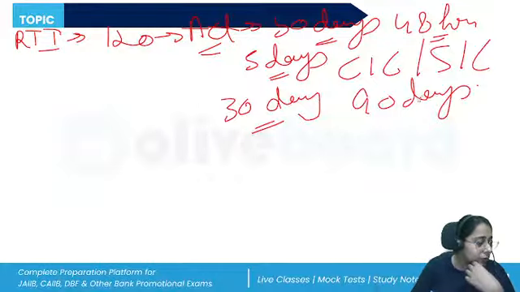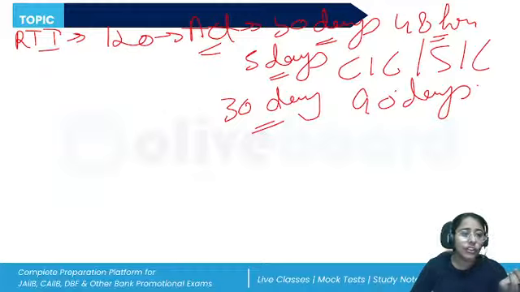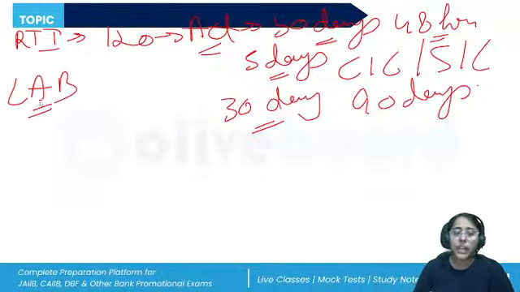All right. So RTI was there, SFB paid up capital discussed, DRT appeal discussed. Then a local area bank question was also there, right? So let us discuss that as well. The area of operation is restricted to three geographically contiguous districts. In the beginning, in 1996, when the decision was taken, the minimum startup capital would be 5 crore. This was decided. All right, then many LABs have been shut down.